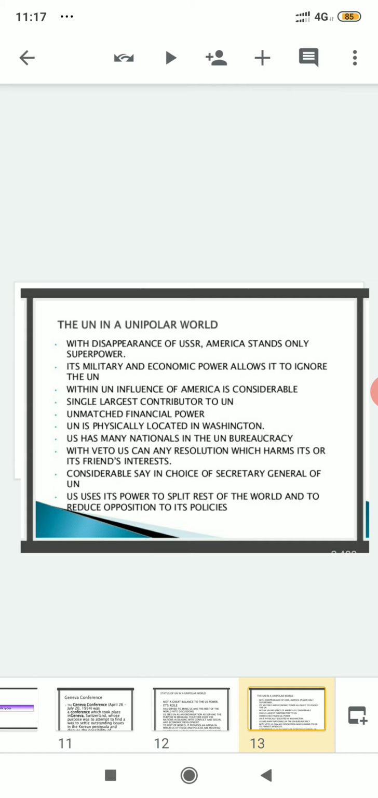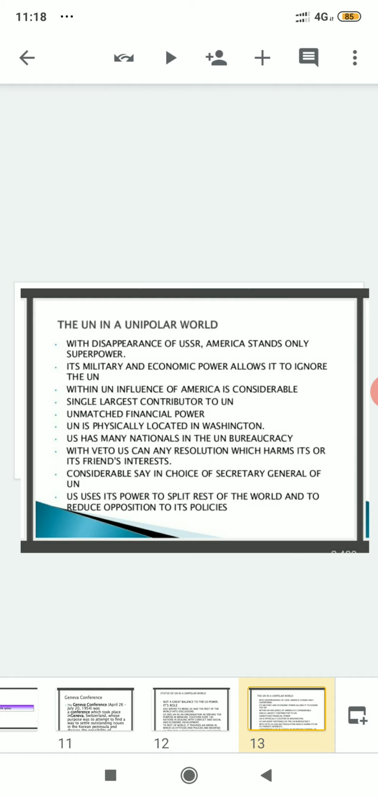Lastly, the US uses its power to split the rest of the world and to reduce opposition to its policies. And one more policy, you can call it a demerit also: the US, being the lonely superpower, is first splitting the rest of the world. That means it is dividing, separating, to reduce opposition to its policies. It separates many of the opponent countries so that whatever policies it brings, the other countries will not oppose them. For that it separates first, then brings many countries to its side.